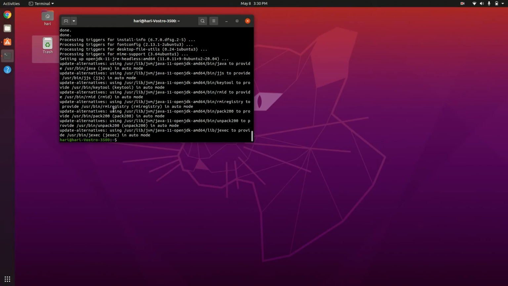Now the installation of Octave is completed. Let's launch Octave by terminal.